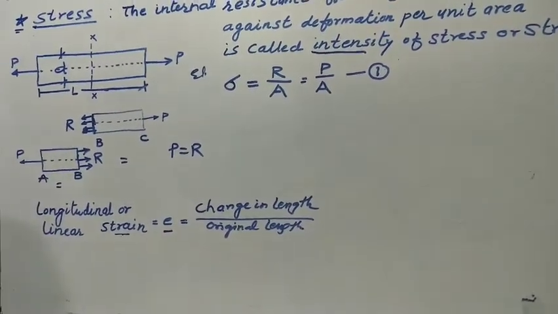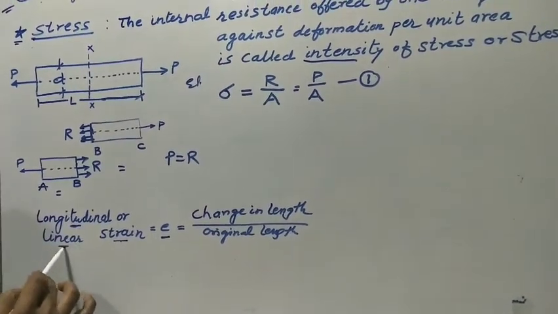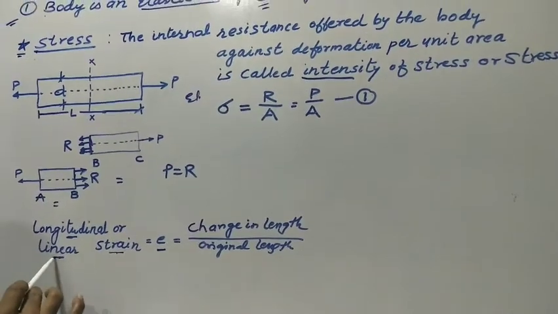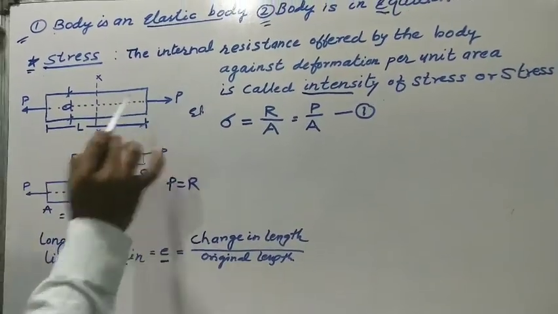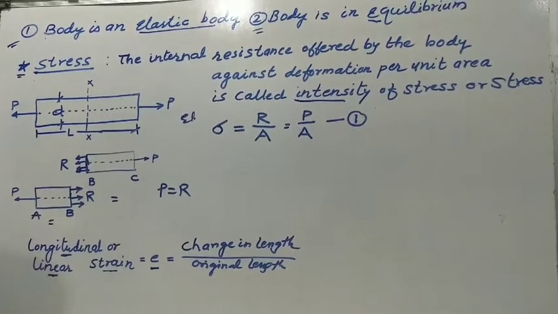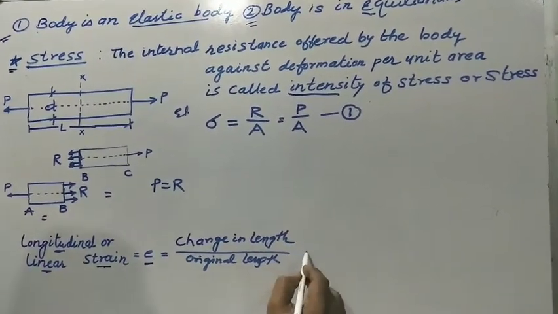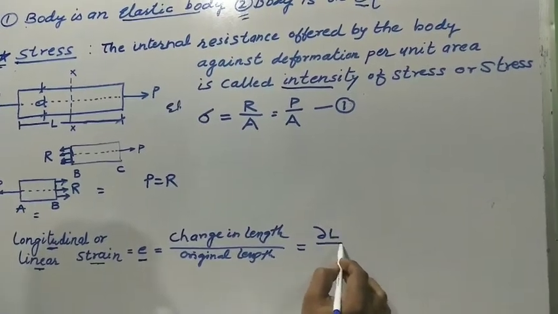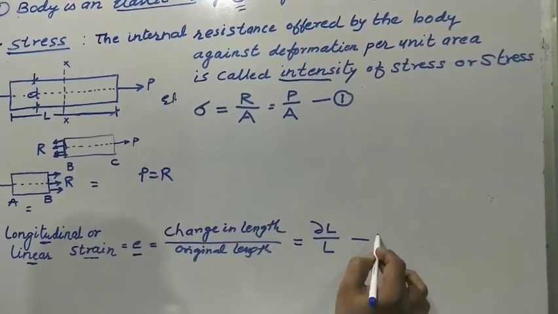This is known as longitudinal or linear strain. The strain is produced in the direction of the applied force or longitudinal axis, and is equal to delta L divided by L. This is equation number 2.